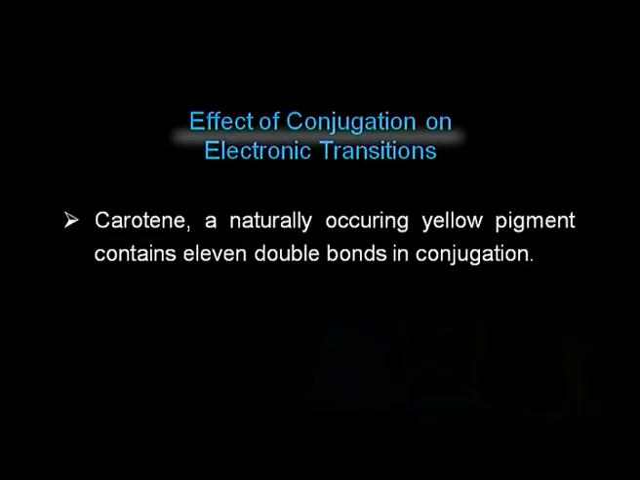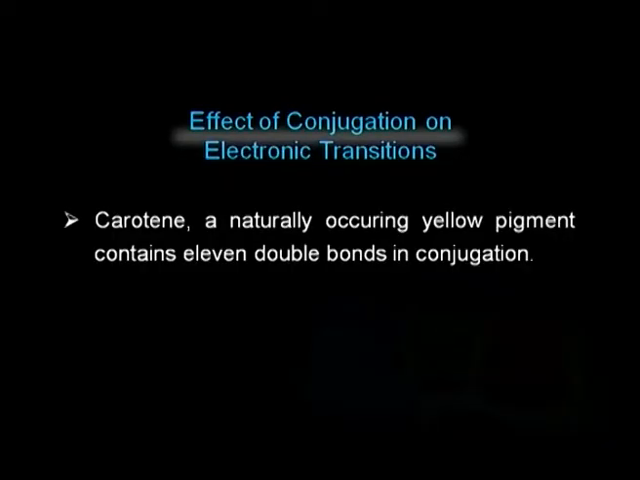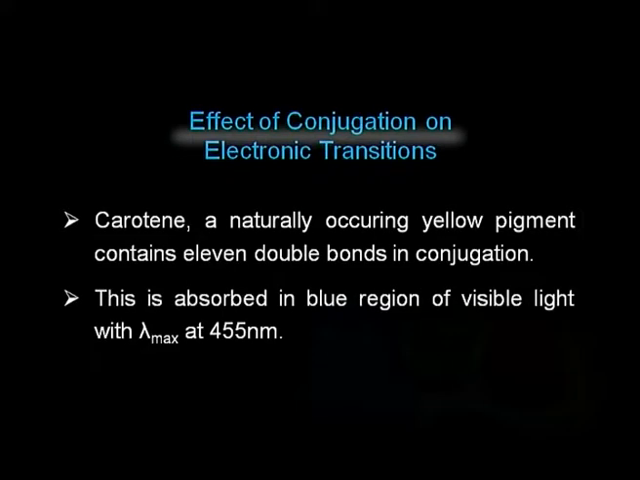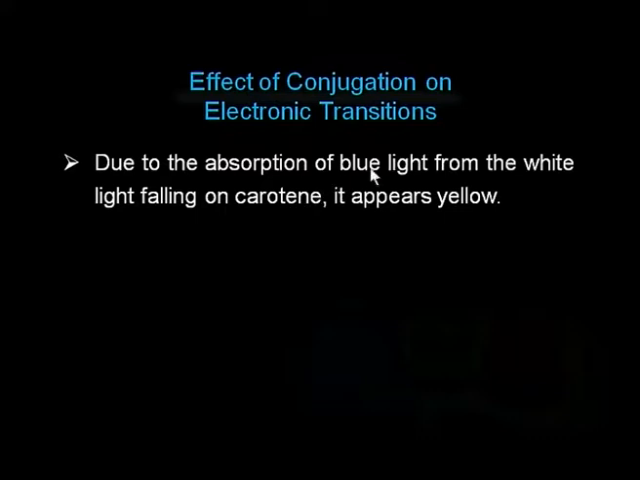Carotene, a naturally occurring yellow pigment, contains 11 double bonds in conjugation. As we are saying that conjugation increases color, carotene, since it has these 11 double bonds in conjugation, shows yellow color. This is absorbed in blue region of visible light with lambda max of 455 nanometers. Due to the absorption of blue light from the white light falling on carotene, it appears yellow.